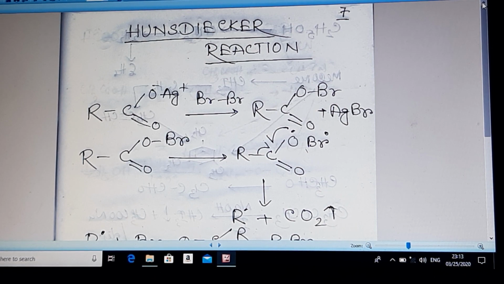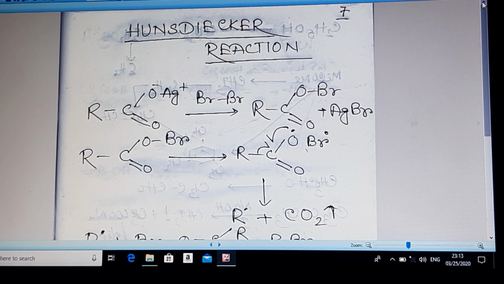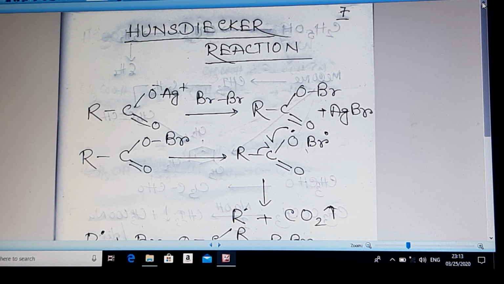The mechanism: RCOOAg reacts with bromine. Ag+ has greater affinity towards Br, Cl or I, that is why it will be precipitated as AgBr, and RCOOBr will be formed.